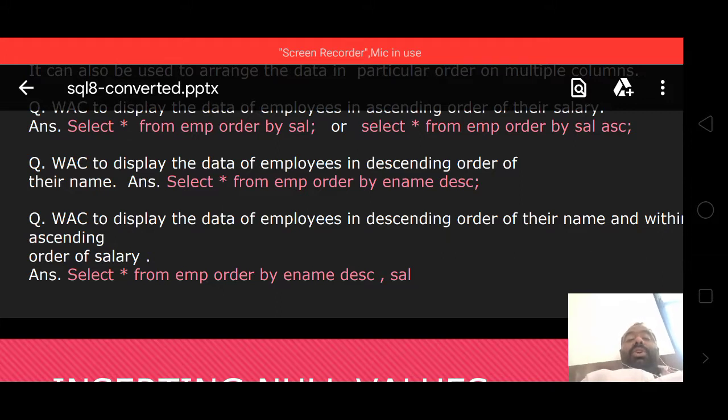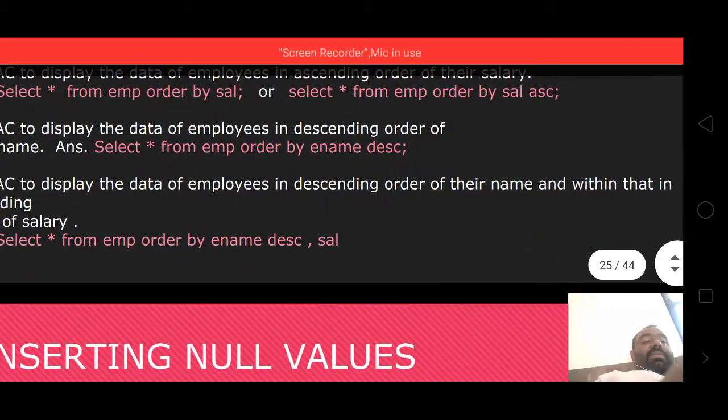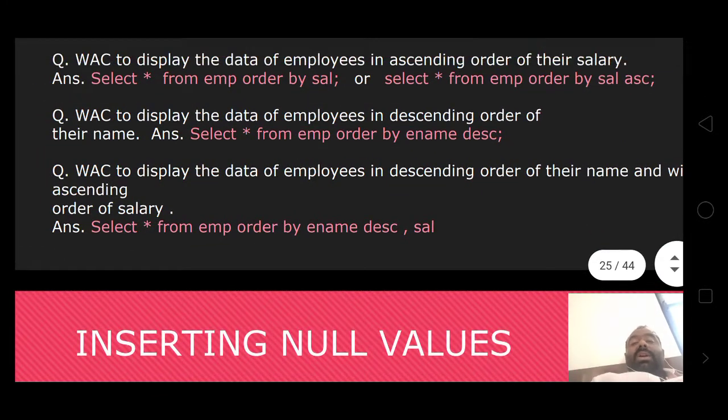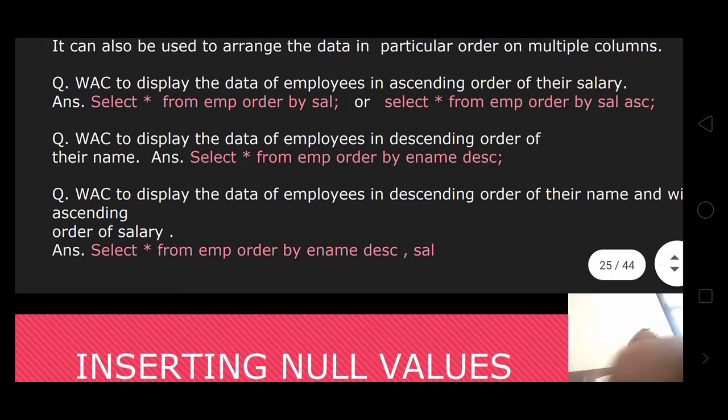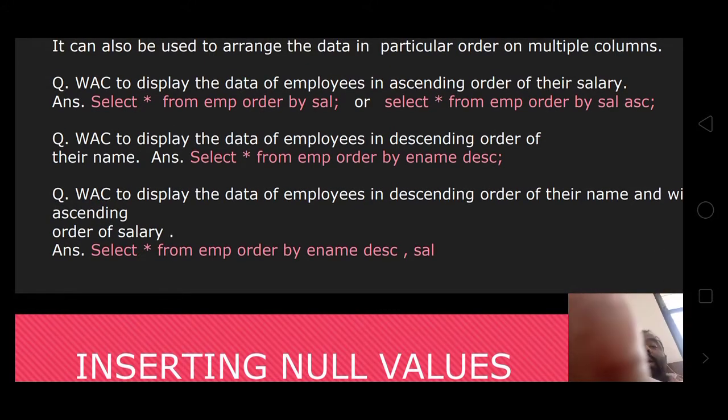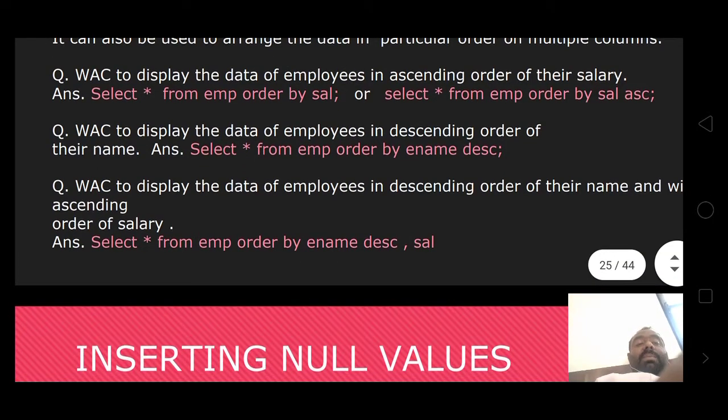Write a condition to display the data of employees in descending order of their names and ascending order of salaries: select star from employee order by ename DESC, salary.